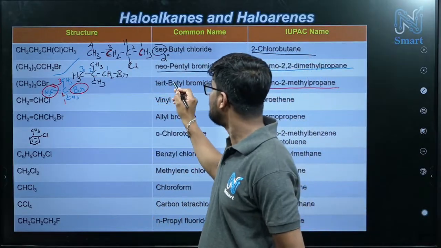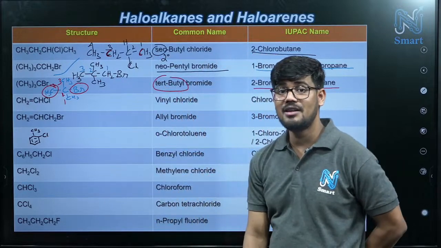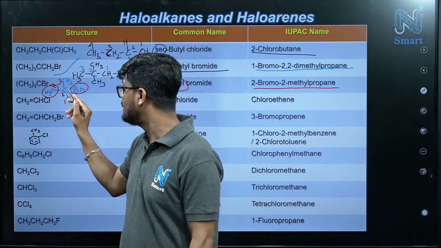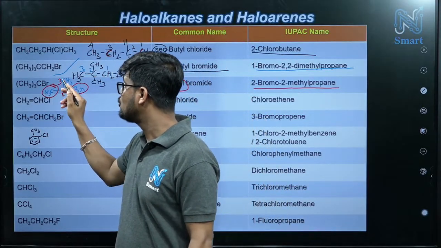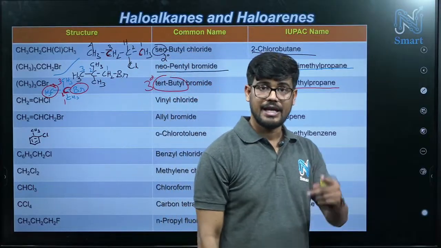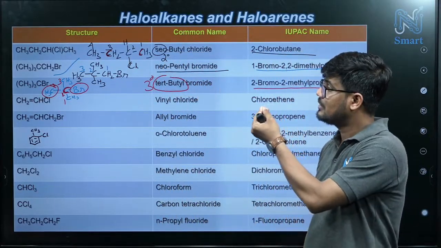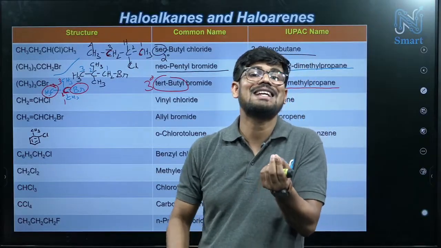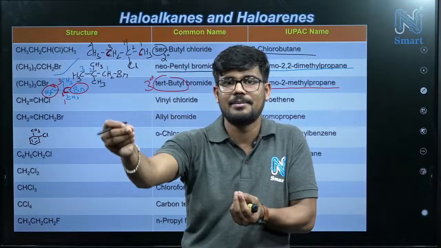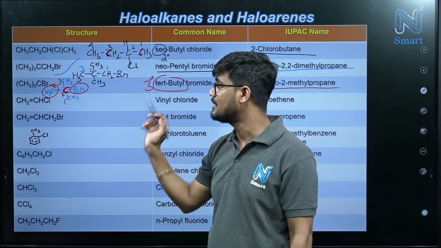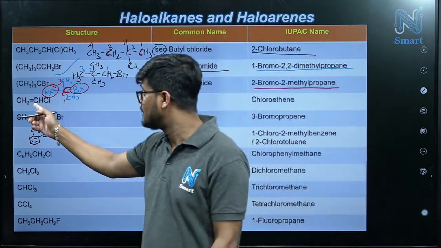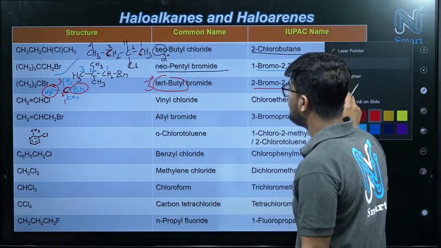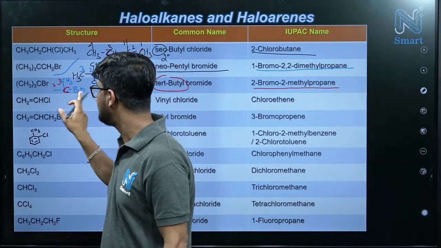And what will be its common name? Tertiary butyl. Why tertiary? 3 degree. Tertiary means 3 degree, correct? And just check this carbon. This carbon is connected to another 3 carbon. If that carbon bearing hydrogen or bearing halogen, if it is connecting to other 3 carbons, then tertiary. So that's why it is tertiary. That is also done. Now this system, very, very important, this one.